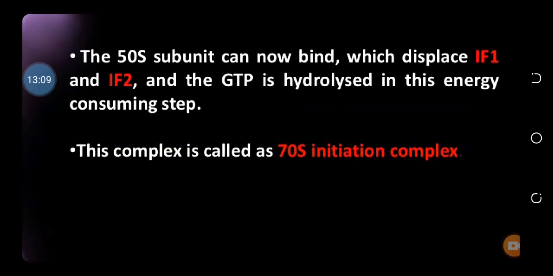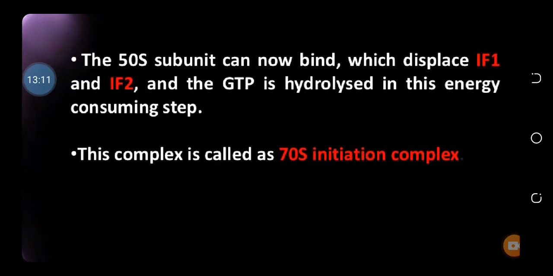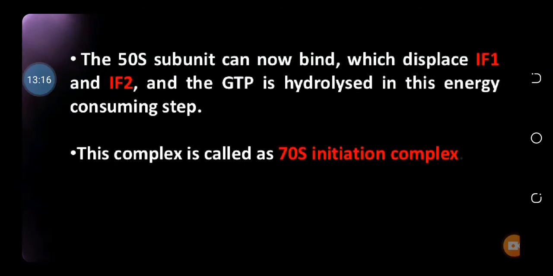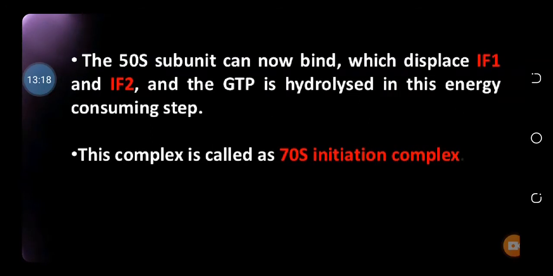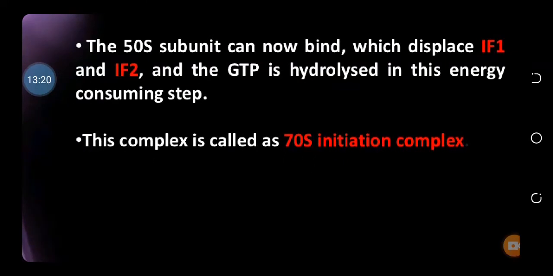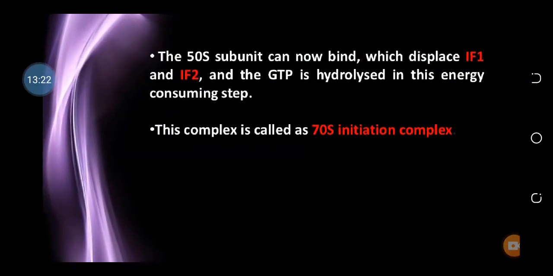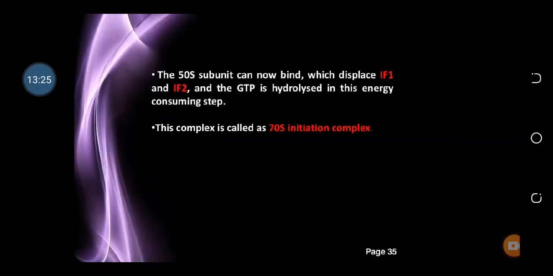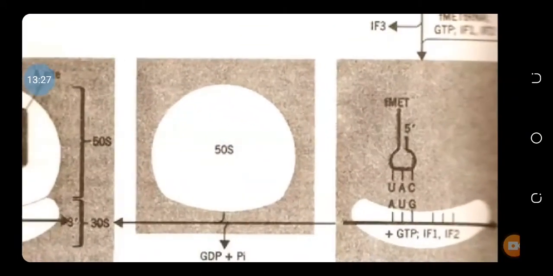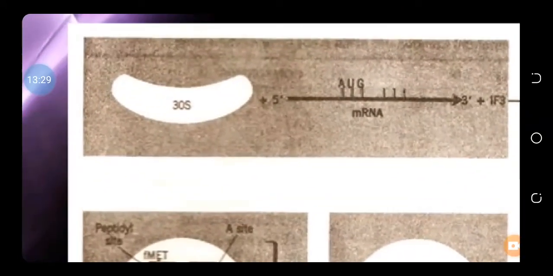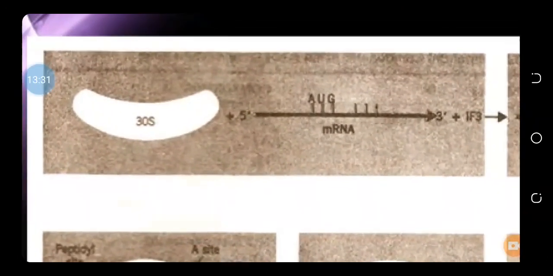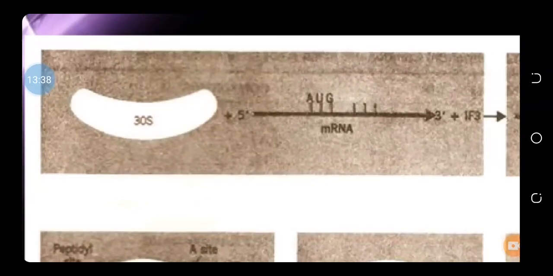After that, IF1 and IF2 are also released when the GTP is hydrolyzed into GDP and the whole ribosome is complete. Now it is called the 70S initiation complex. This is the diagram that shows the 30S subunit. This is the messenger RNA with the first codon that is called AUG. The direction of the messenger RNA is 5' to 3'. So the translation occurs in this same direction.